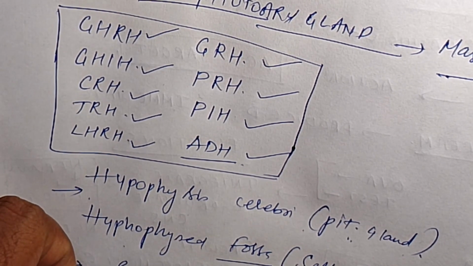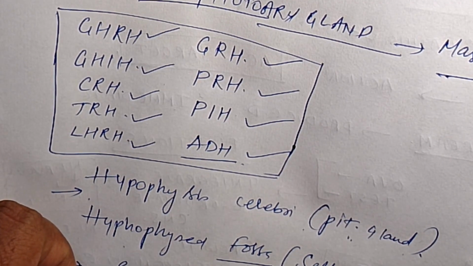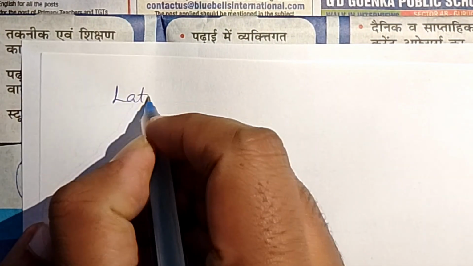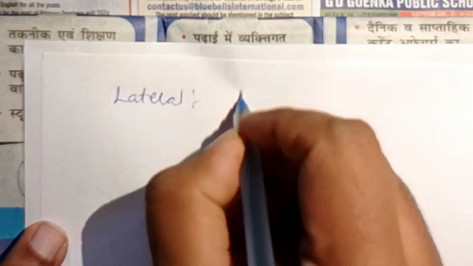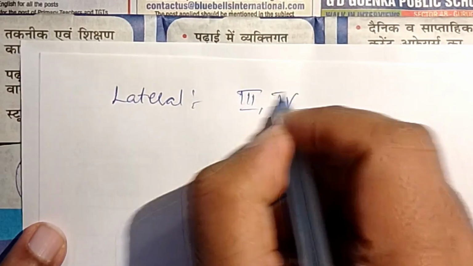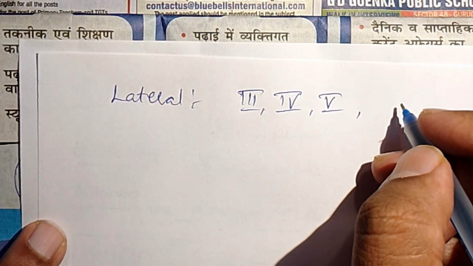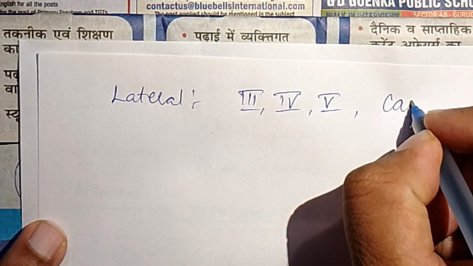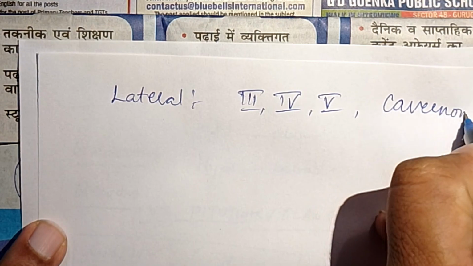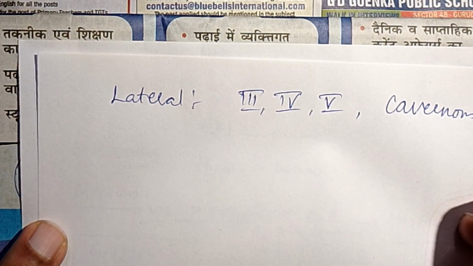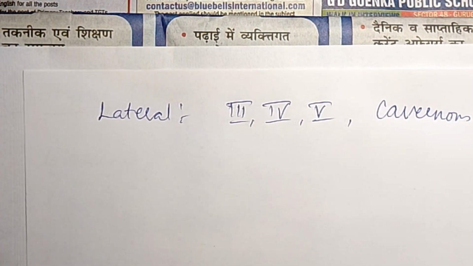And on the lateral surface we can see the third, fourth and fifth cranial nerves along with the cavernous sinus. We can see the cavernous sinus. I think now we are clear about the borders.